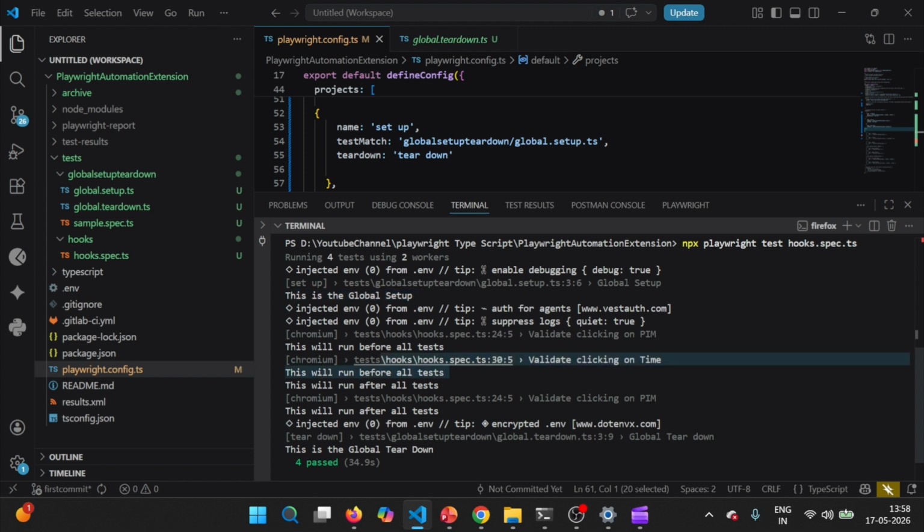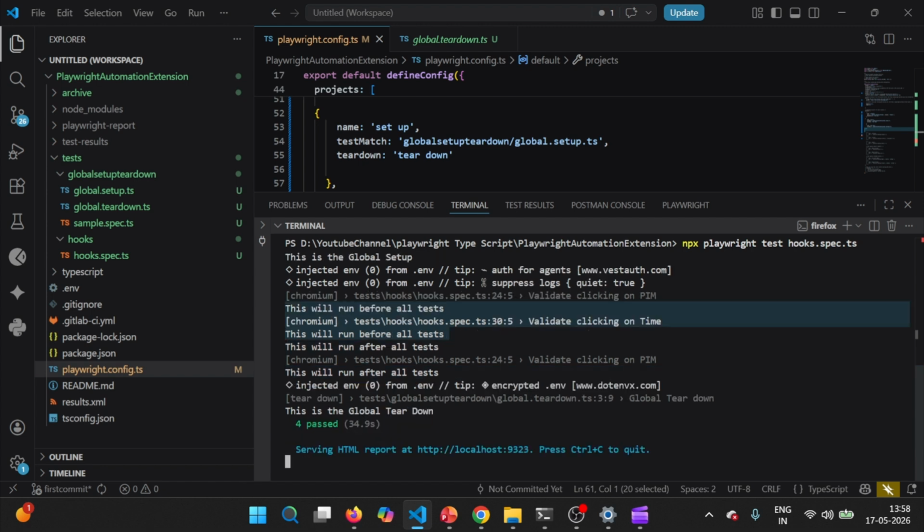However, beforeAll is executed two times because of worker control, meaning beforeAll executes once per worker. That's why it executes two times as we are running test cases in parallel. Similarly, afterAll is executing two times, and global teardown runs once after execution of all test cases.